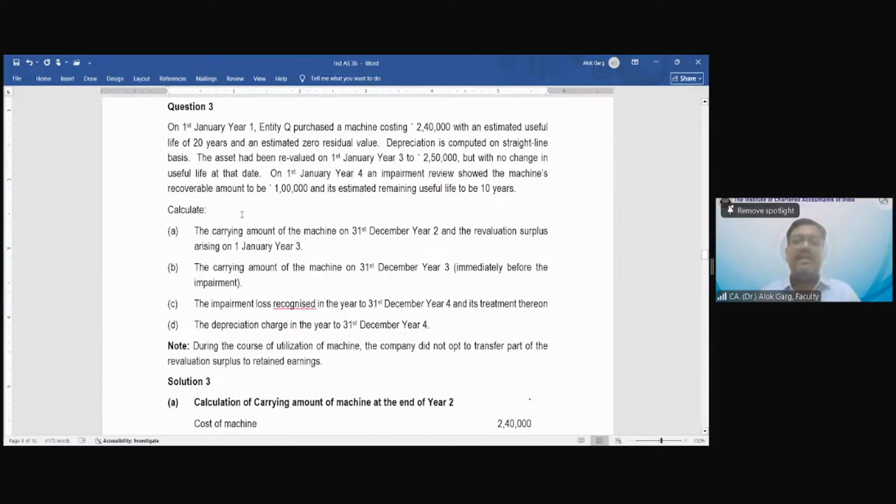Question number 3. On 1st January year 1, the company Q purchased a machine costing rupees 2,40,000 with an estimated useful life of 20 years and zero residual value. Life is 20 years, residual value is zero. What is the per annum depreciation? 12,000 is the per annum depreciation. Depreciation is computed on a straight line basis.